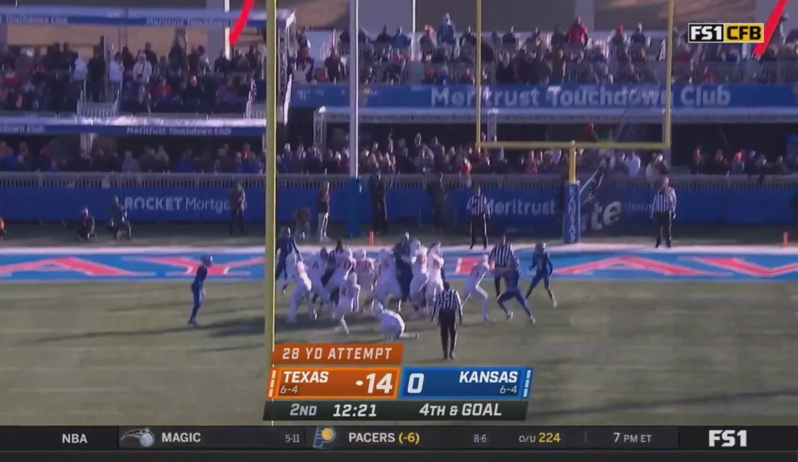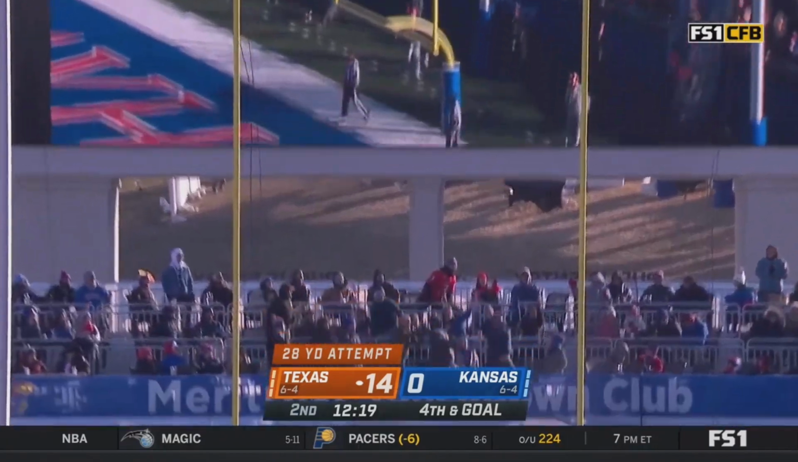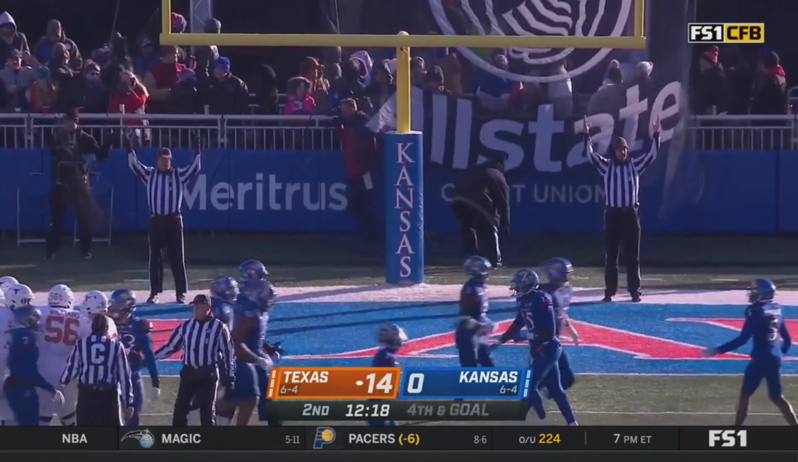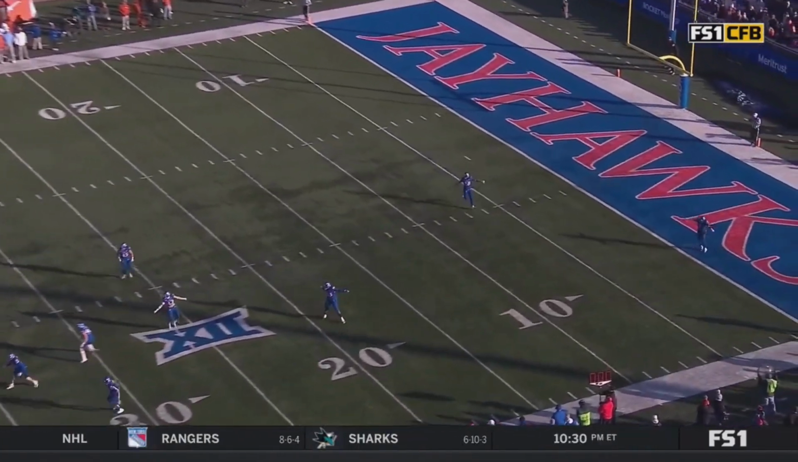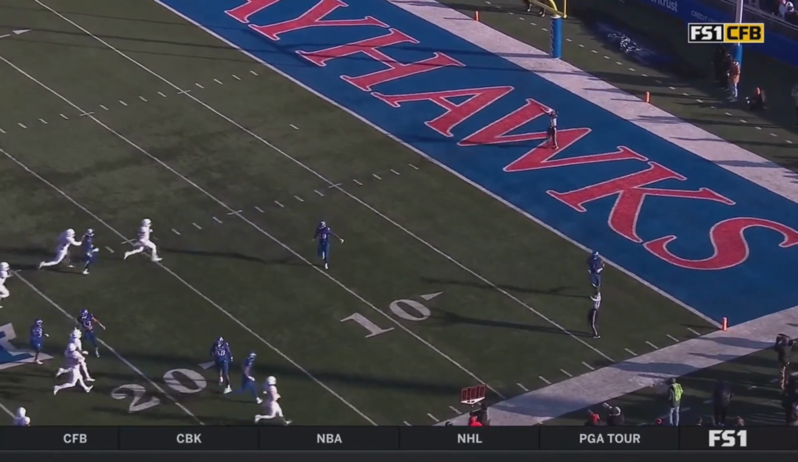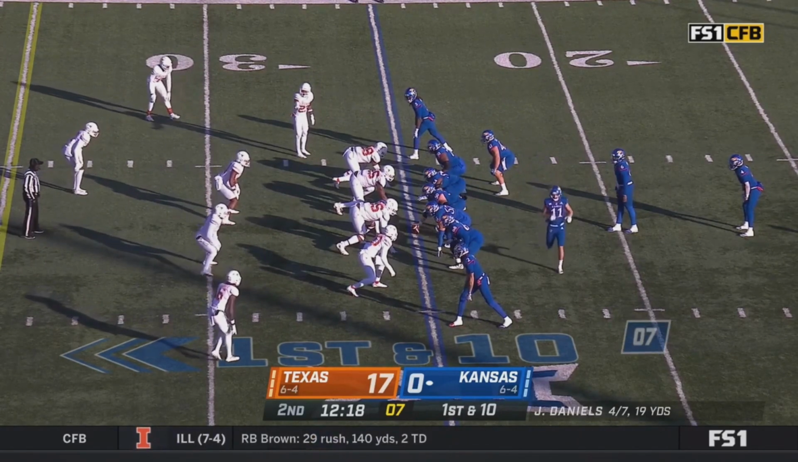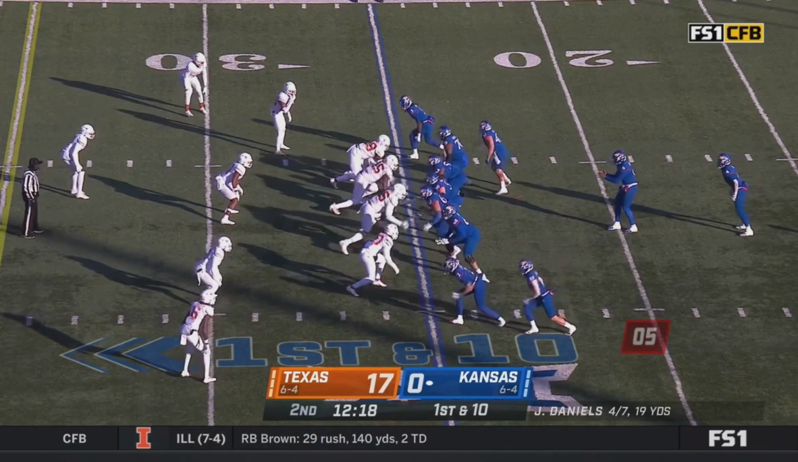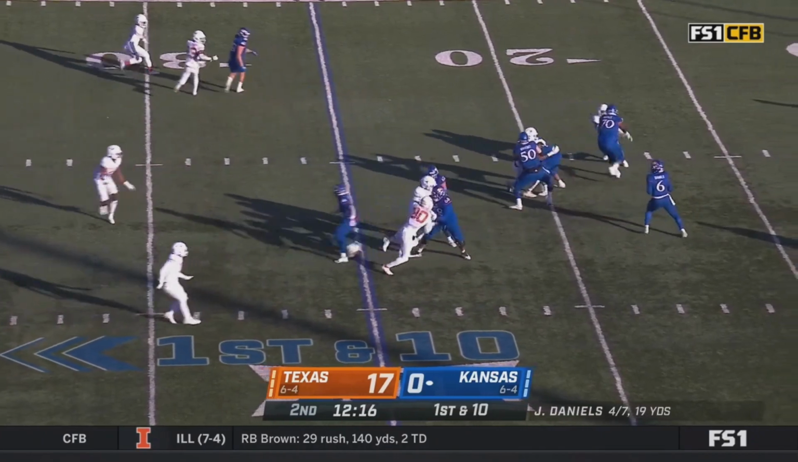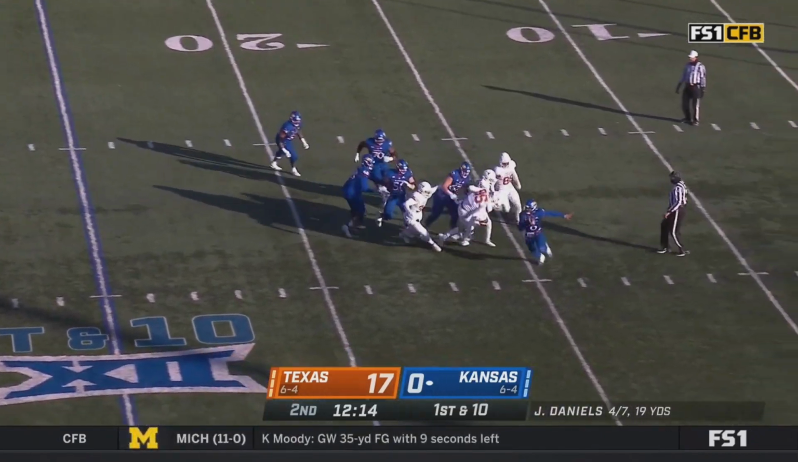28-yarder. He is 6 of 7 inside 30 on the year. And you can make him 7 of 8. He brought it back to a one-score game. If you're a Kansas fan, you're holding out hope. They've had 7 plays go for 0 or negative yards through their first couple of drives.